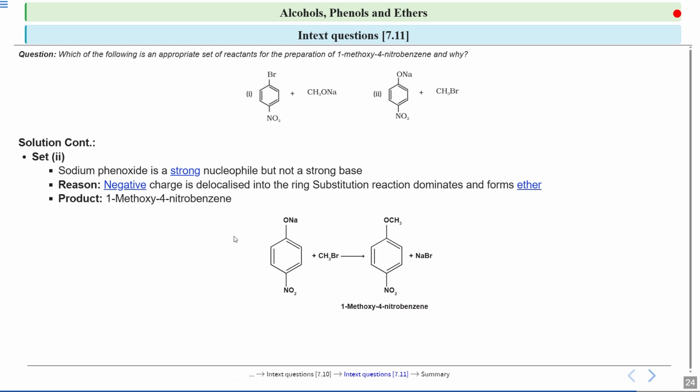So you will get 1-methoxy-4-nitrobenzene. Here the substitution reaction dominates over the elimination reaction because this ONa is a strong nucleophile. I hope this question is clear to you now, students. So the set 2 reactants are appropriate for the preparation of 1-methoxy-4-nitrobenzene.